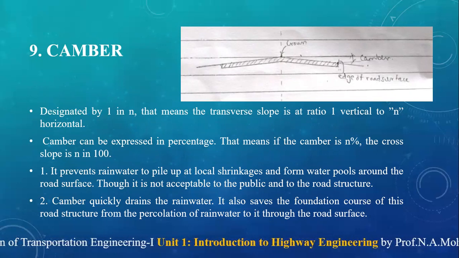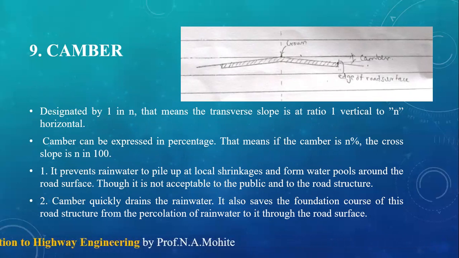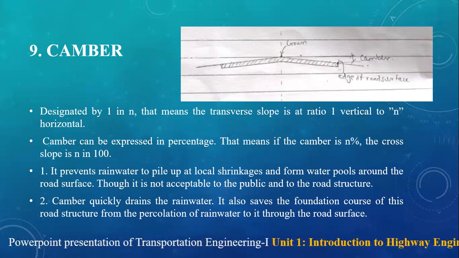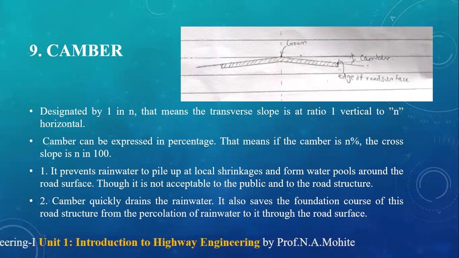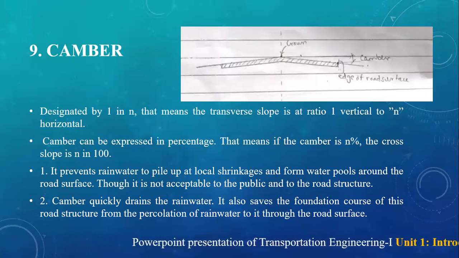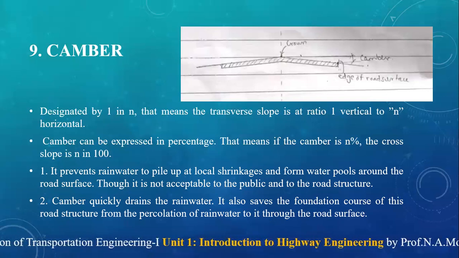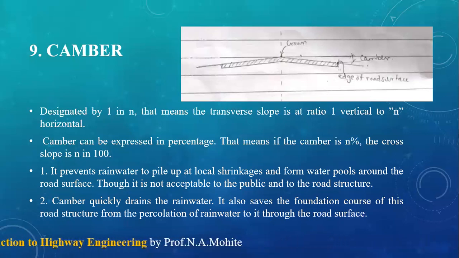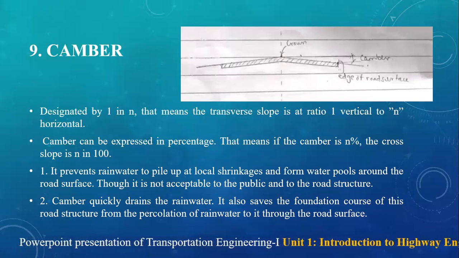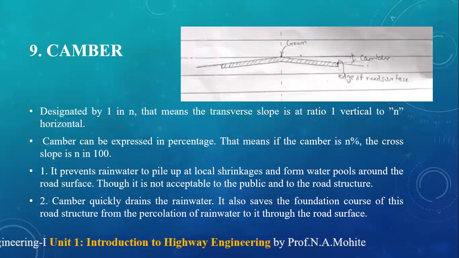Okay, also whenever water enters the top surface, it should get dry after the rain. Otherwise, if the water remains, there are chances of accidents due to slipperiness. As we know, during the rainy season, due to the saturation of water, the vehicles just slip off and it is unsafe for the vehicles.